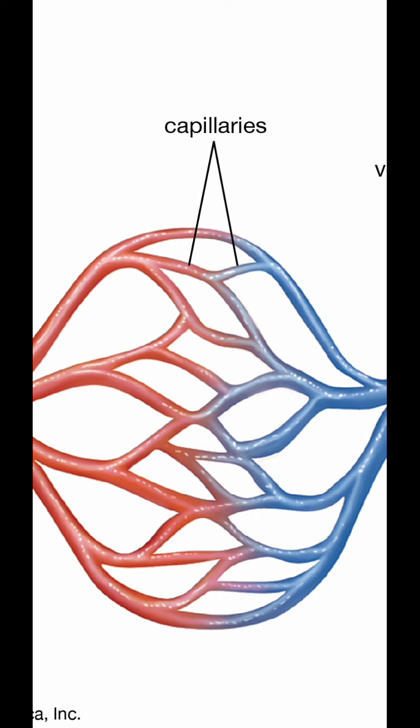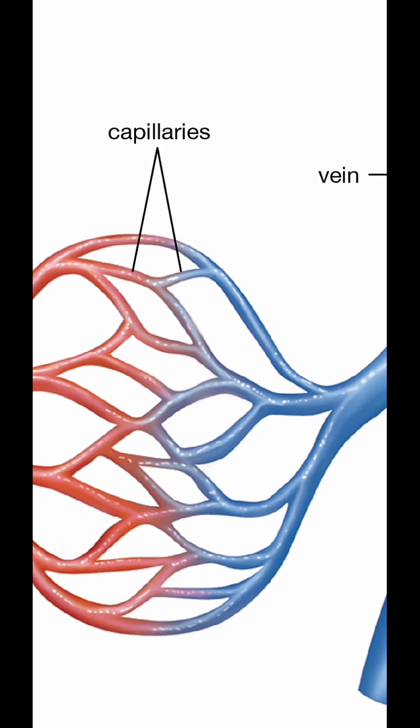Some wastes will be found from the nutrients, carbon dioxide and oxygen. That waste is also collected by the capillary and joins the veins that carry the blood back to the heart.